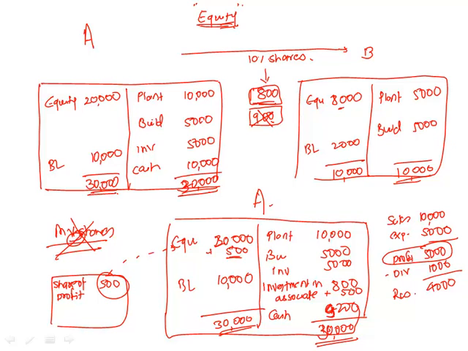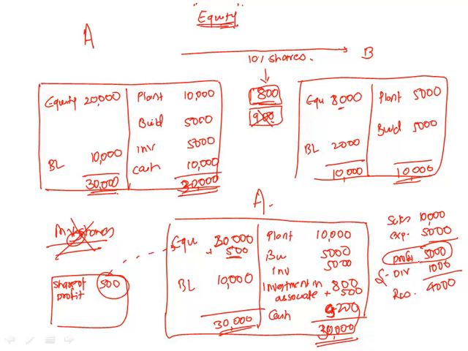Is it fine? So when the associate makes profit, you take the proportionate share of that profit and you show that as your profit, and you also increase the value of the investment by that proportionate profit. In the same fashion, if the associate has given a dividend of 1,000, how much of that will you receive? 100.